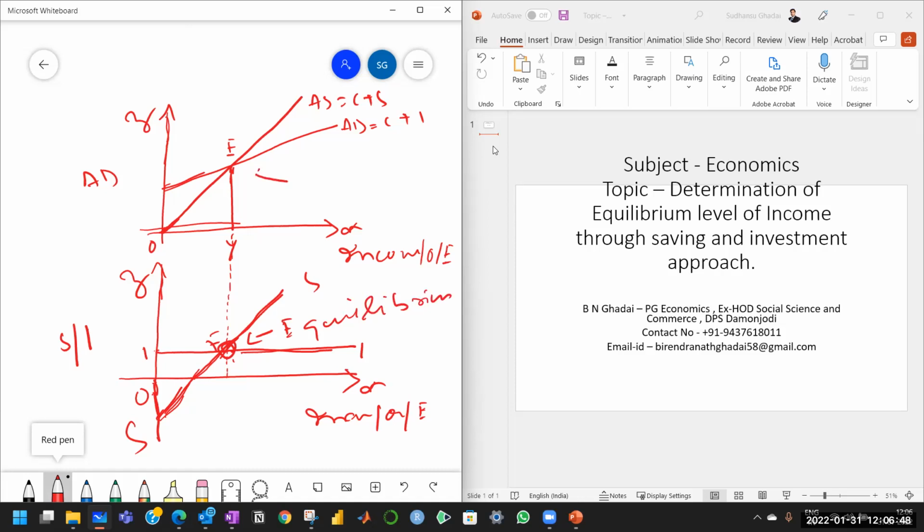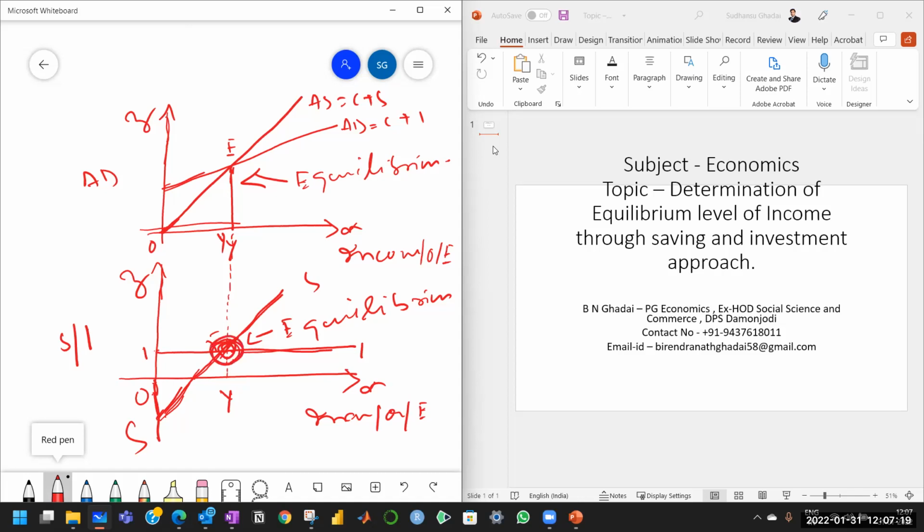And here in terms of aggregate demand and aggregate supply, this is equilibrium. And this is OY, and this is also OY. So this is how we can explain the determination of equilibrium level of income with the saving and investment approach. And this diagram again proves that if aggregate demand becomes equal to aggregate supply, automatically saving becomes equal to investment.